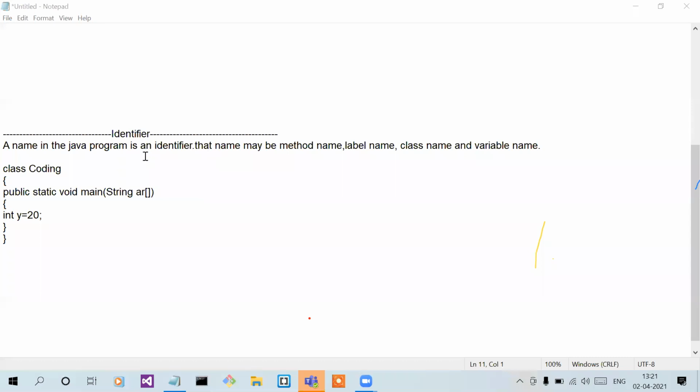So what is an identifier? Again, I'm telling you. That name may be a method name, label name, class name, and variable name. Focus on method, label, class, and variable. Now count. Coding is the name of a class. First identifier, we identified, right? Second, main. Main is the name of a method. So that's the second one.